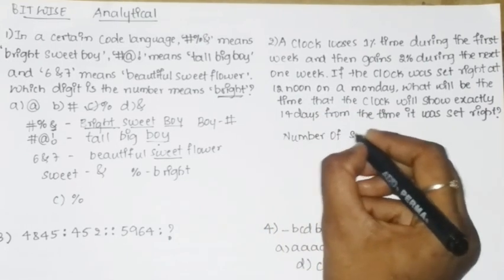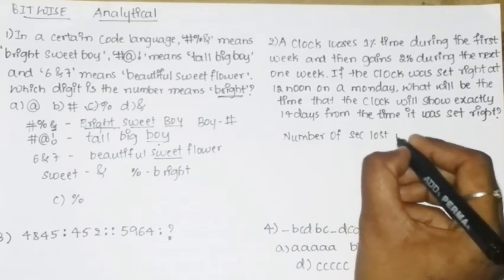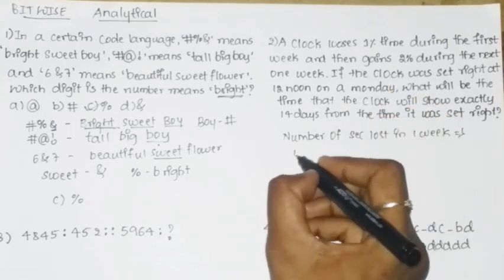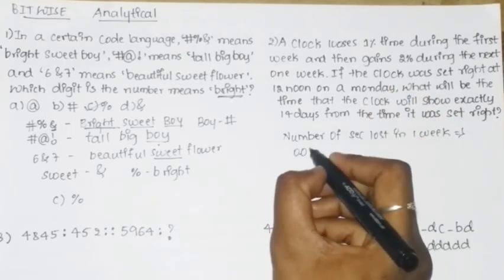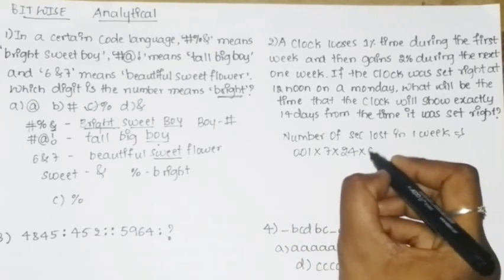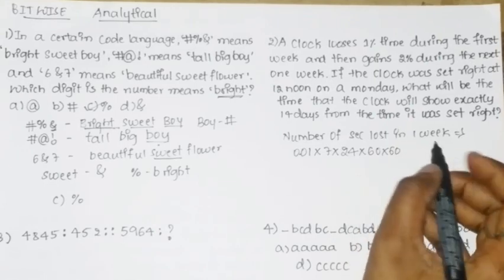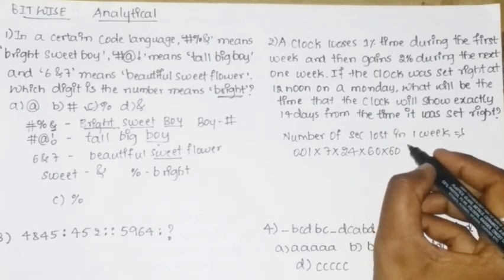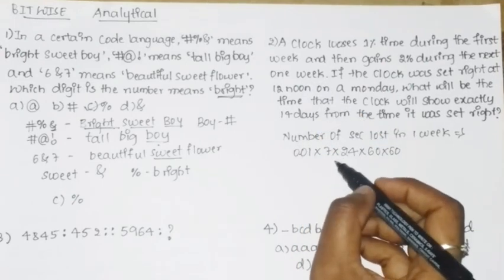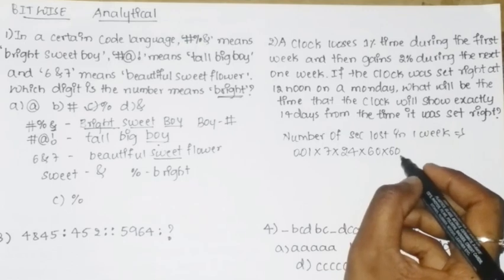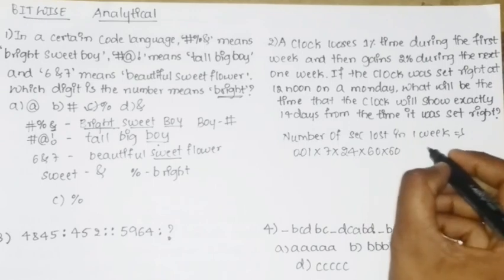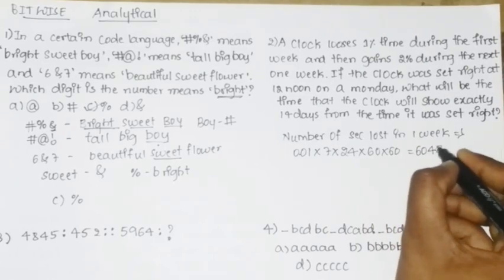So the number of seconds which is lost in the first week is equal to, 1% is nothing but 1 divided by 100, which is 0.01, into 1 week has 7 days, into 24 hours, into 60 into 60 for minutes and seconds. Upon simplification you will have 6048.